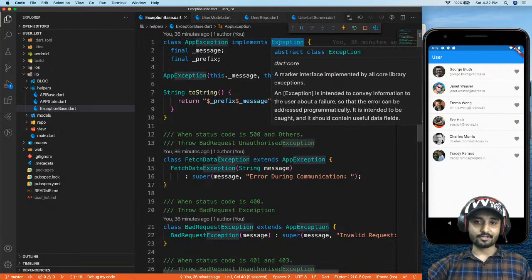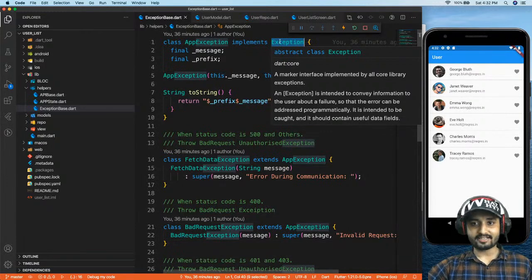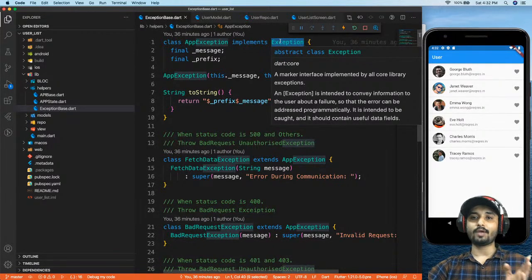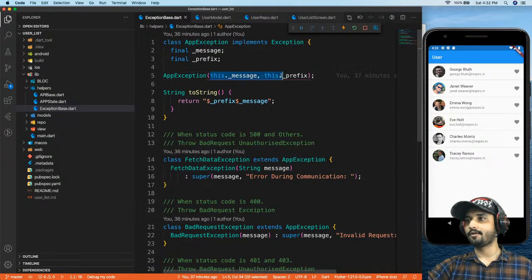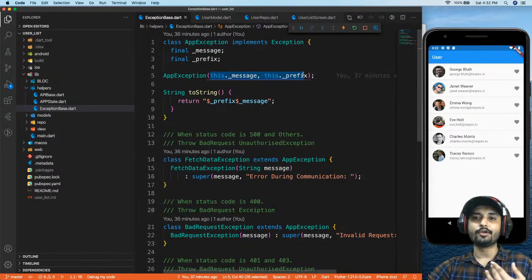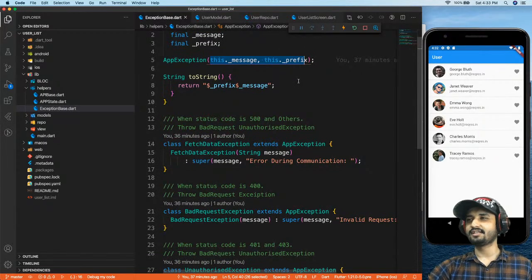So this is the Exception class given by Flutter, right? Using this class, you can create your own exception, and you can throw that exception so that you can easily show some error message or exception on your screen. So what I have over here is an exception class created by me, AppException, and this is the abstract class which I'm going to use to override things, right? Now I'm going to have two things over here, that is the message which is going to come from our server, and the prefix, right?